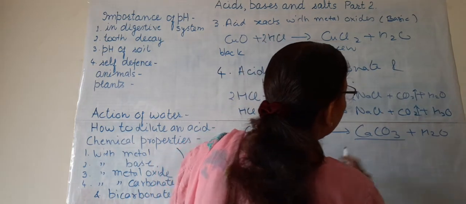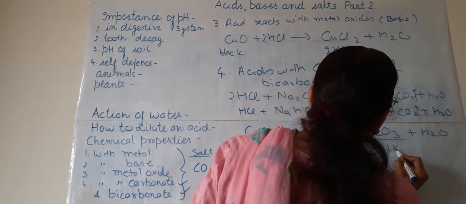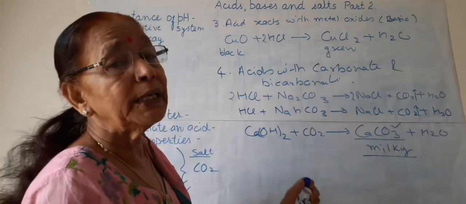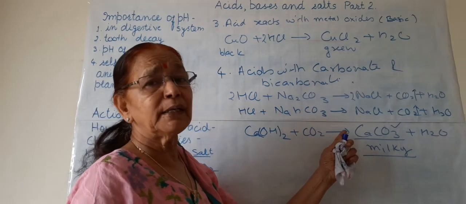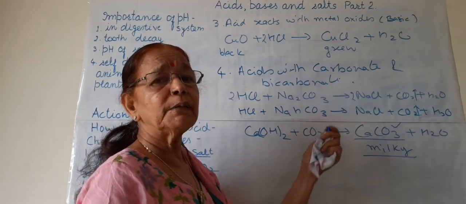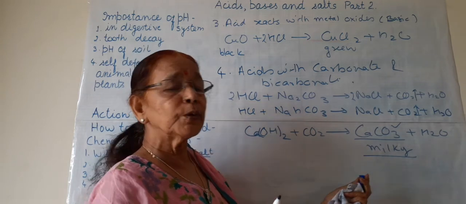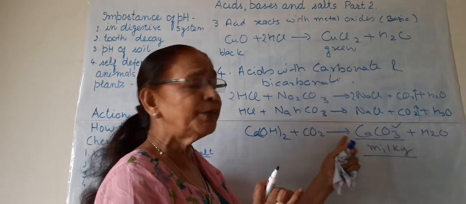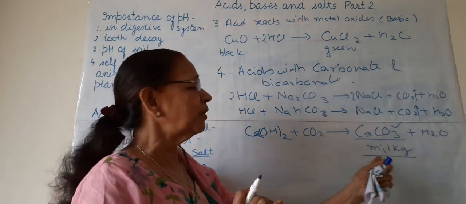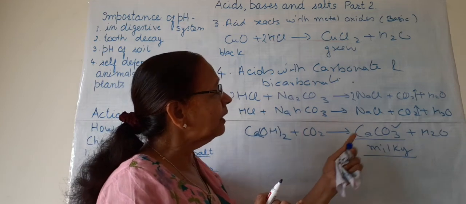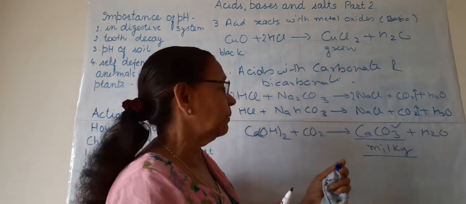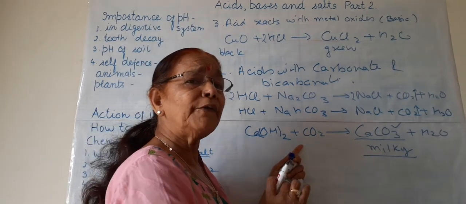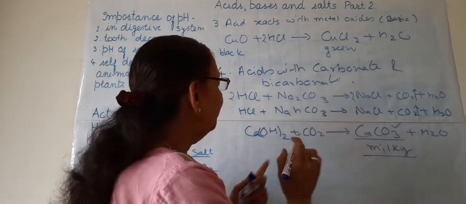The lime water becomes milky due to the presence of this calcium carbonate, which is insoluble in water. Chalk is calcium carbonate, marble is calcium carbonate, limestone is calcium carbonate. So small particles of calcium carbonate are formed, and it turns lime water milky. By this we can say the gas is carbon dioxide. But now further, if we go on passing this carbon dioxide for a longer duration, then what will happen?